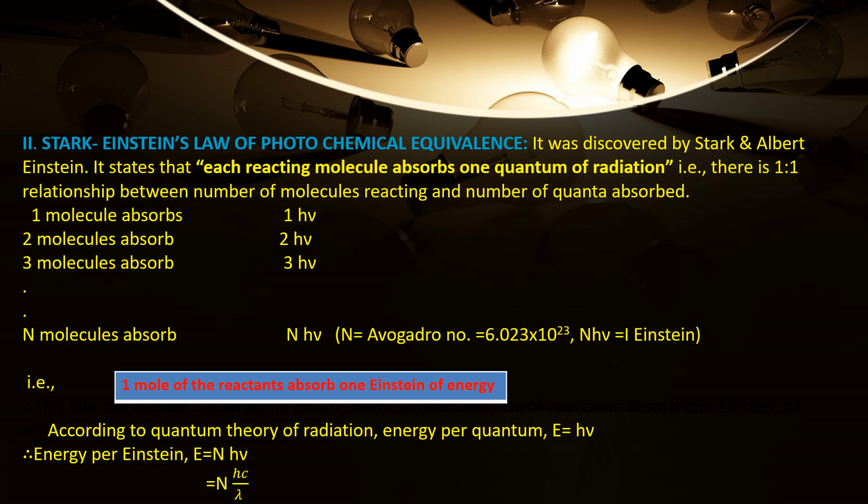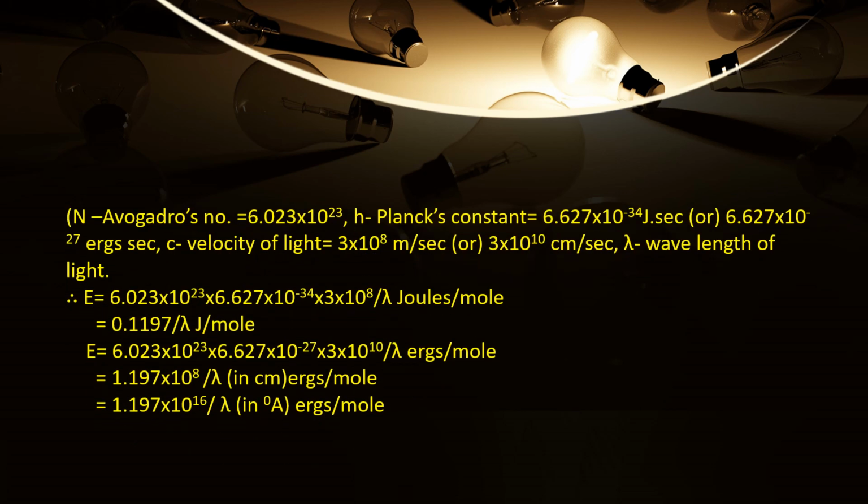You all know that according to the quantum theory of radiation, energy per quantum E is given by hν. Energy per Einstein E is equal to Nhν from the above data. It is equal to NhC/λ. What is h here? It is Planck's constant. C is the velocity of light. λ is the wavelength. So N is Avogadro's number, h Planck's constant, C velocity of light, and λ wavelength of light.